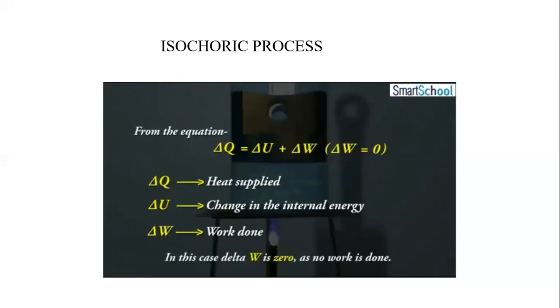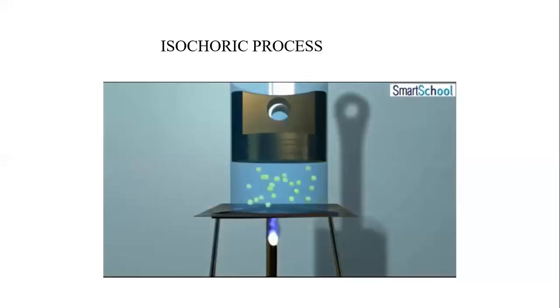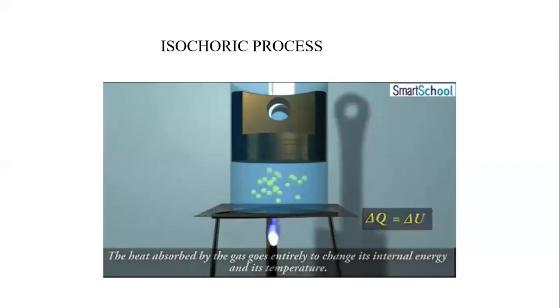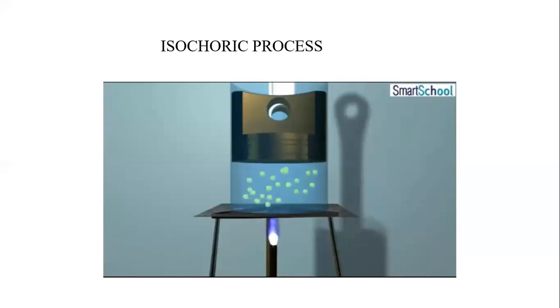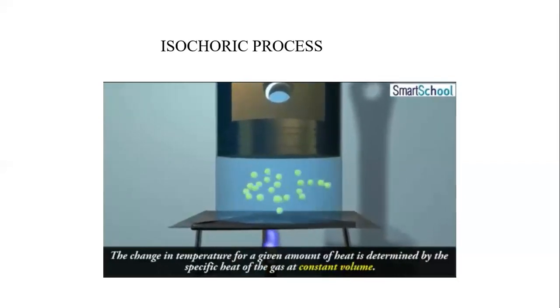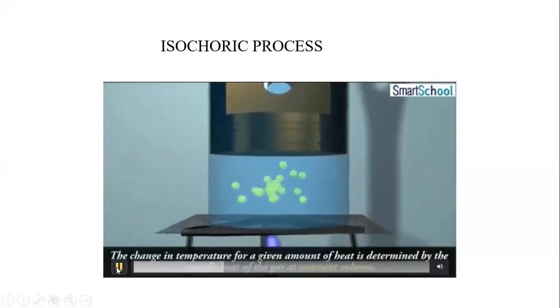Hence, the equation becomes delta Q equals delta U. That is, the heat absorbed by the gas goes entirely to change its internal energy and its temperature. Before going any further, let us remember a very important point. The change in temperature for a given amount of heat is determined by the specific heat of the gas at constant volume.